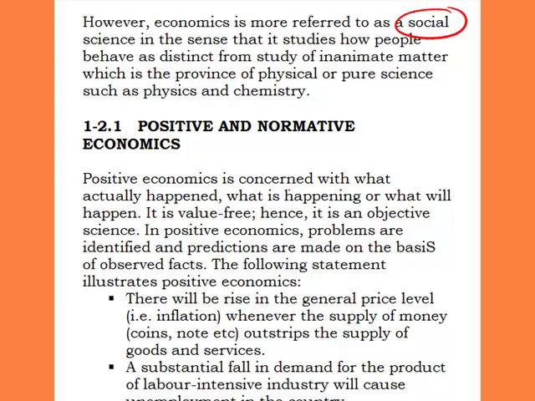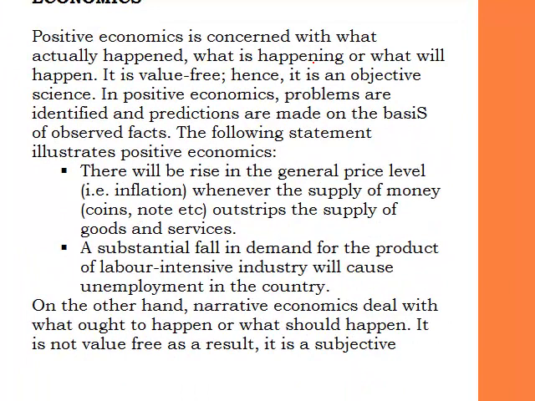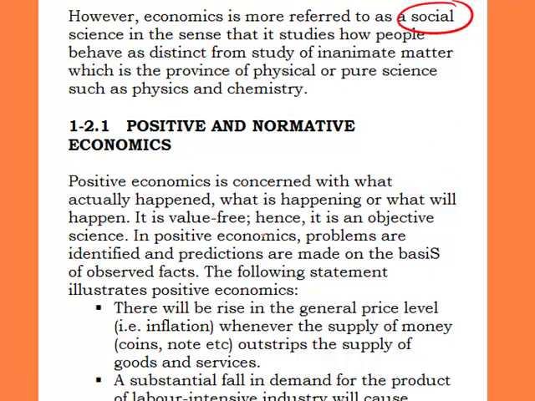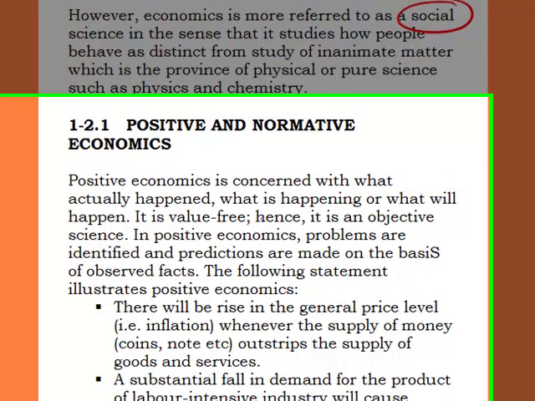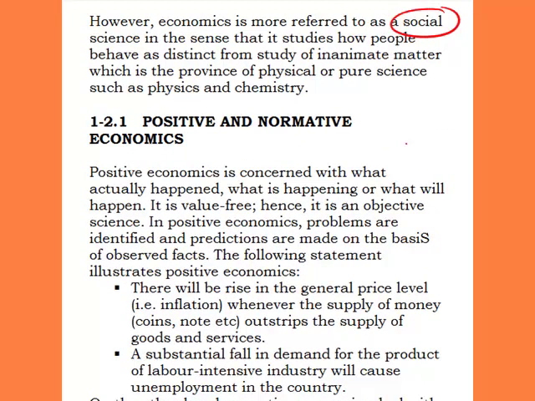And when we say positive economics, what do we mean? Positive economics is concerned with what actually happened, what is happening, or what will happen. Any part of economics or any economic issue that you are explaining, that borders on what actually happened or what will happen or what is happening, is said to be positive economics. It is value-free. It is not biased. It is objective. Hence, it is an objective science.